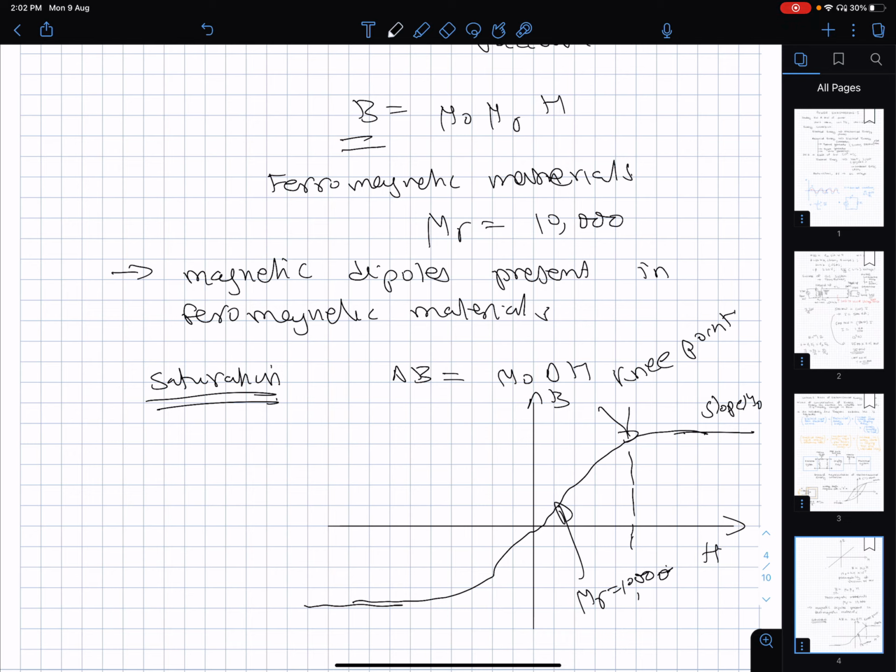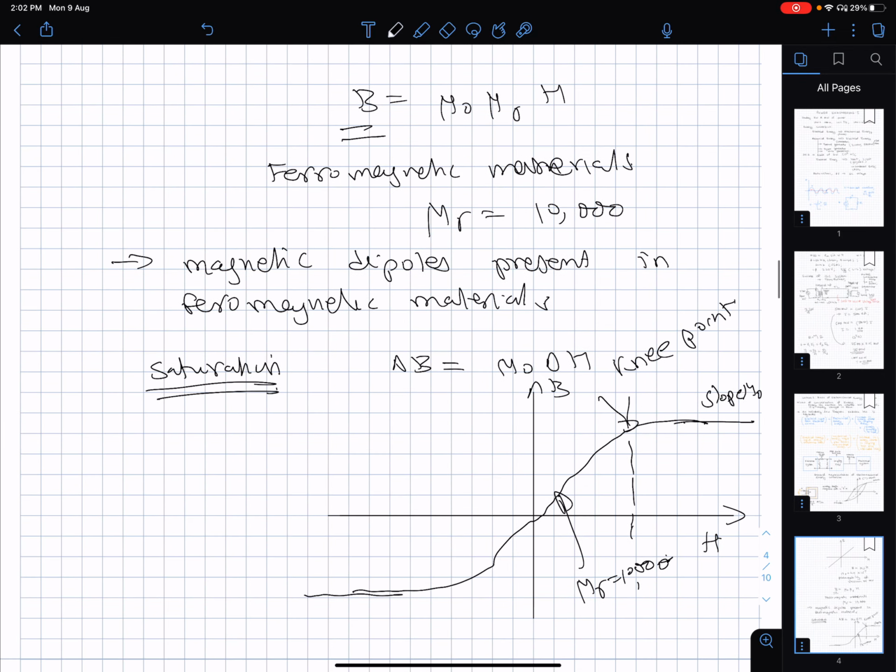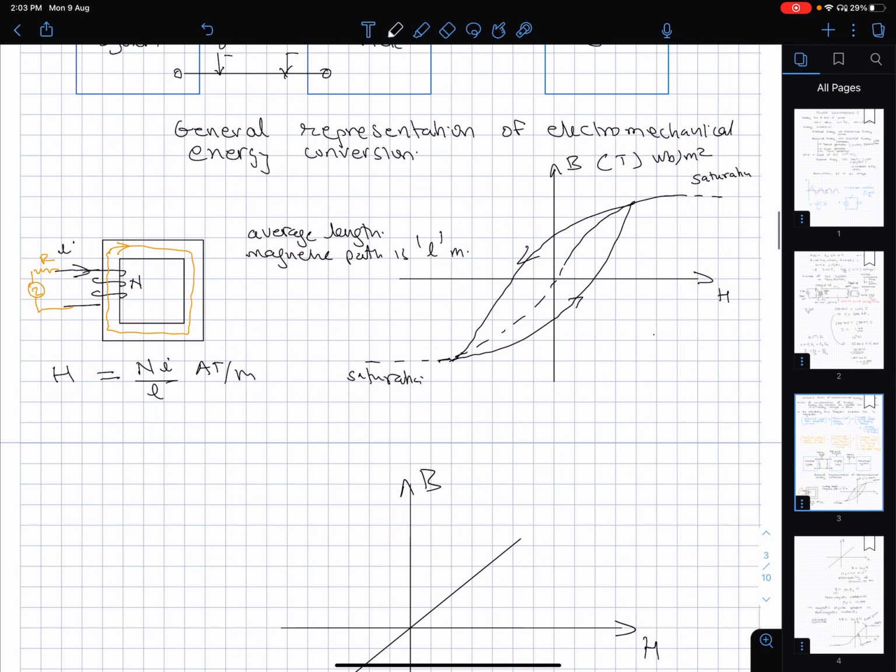Now, all our motors and generators use this ferromagnetic material or iron significantly because it provides a very low resistance path, or a very efficient medium, to set up the magnetic field in the air gap where the actual interaction takes place. So now this is the BH curve considering the saturation aspect. But the actual BH curve looks even different, like this.